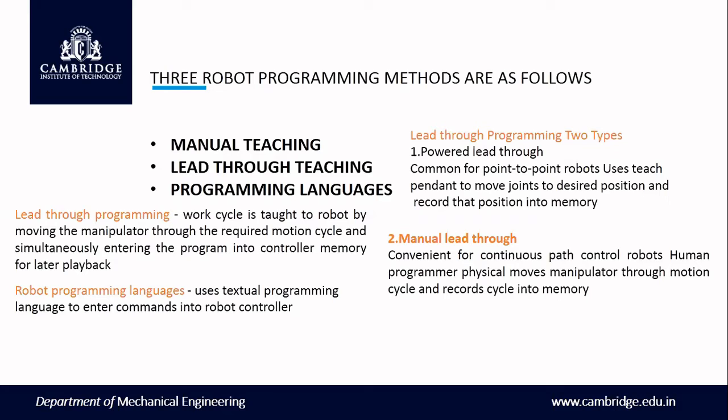Manual teaching is convenient for continuous path control. The human programmer physically moves the manipulator through the motion cycle and records the cycle into memory. That is how it works in manual teaching. Whatever you program, the robot will not listen to your words and then do the intended function. That is called manual teaching.